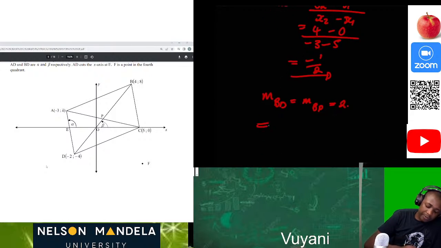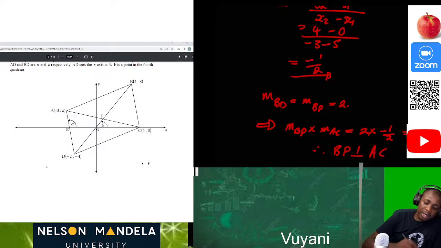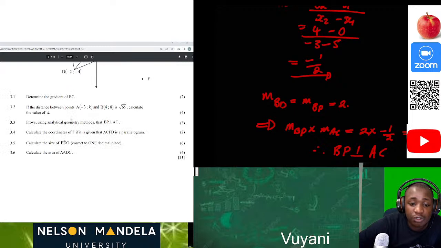If we multiply them, then the gradient of BP times the gradient of AC will be 2 times negative 1 over 2, which is equal to negative 1. Therefore we can conclude that BP is perpendicular to AC, because we proved that by calculating the gradients of the two lines.